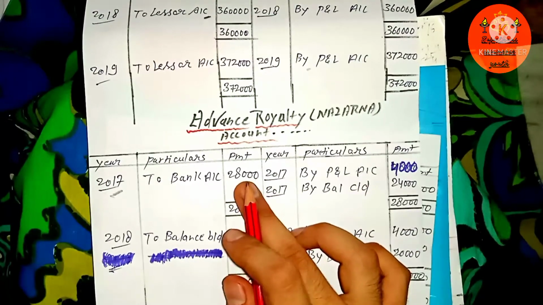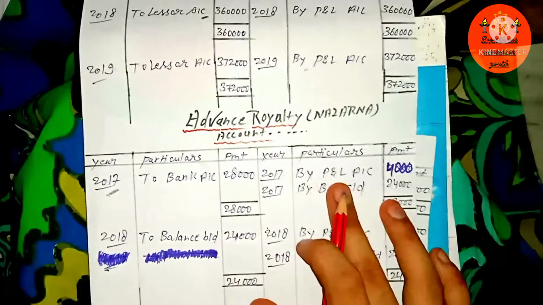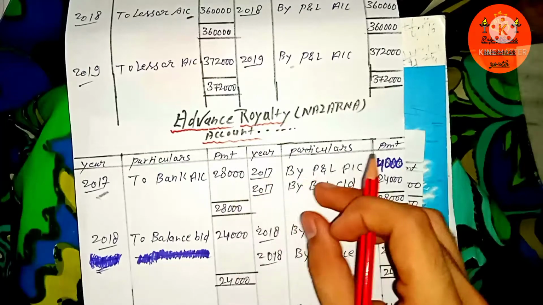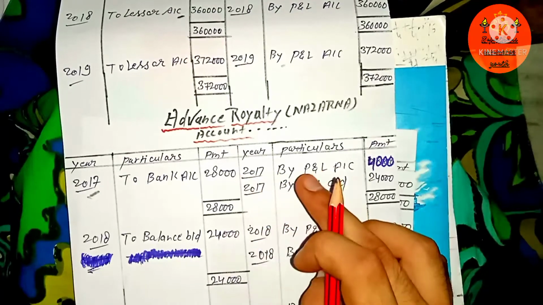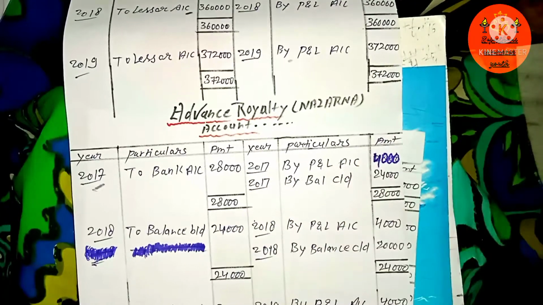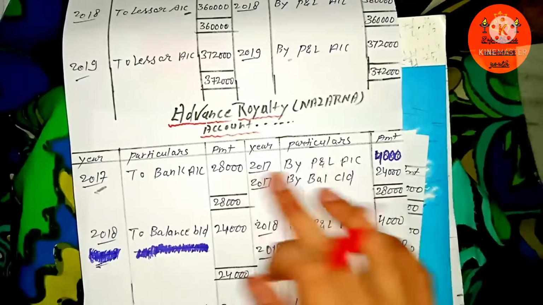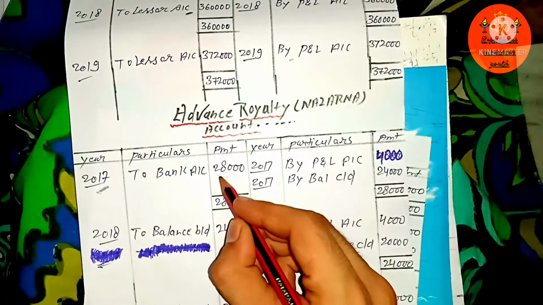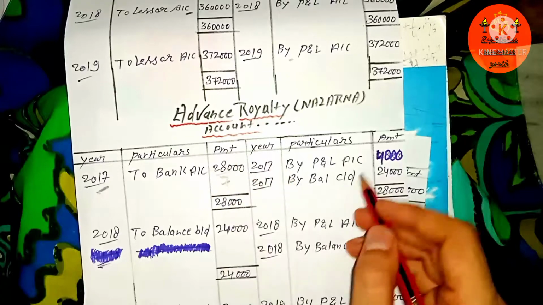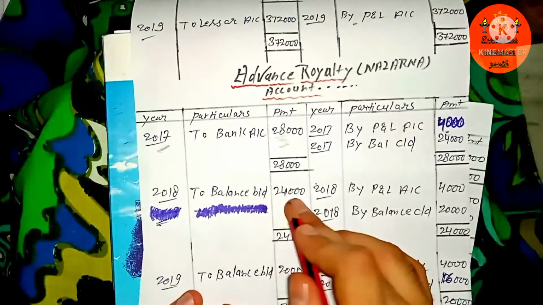but the publisher doesn't want to charge the whole amount as an expense to the P&L account. Some part of that amount he wants to charge in a particular year, like in the year 2017 he only wants to charge 4,000. It was mentioned in the question that the publisher wants to write off that amount in the upcoming first 7 years. So you simply have to divide that amount by 7. Here you can say 7 fours are 28. So in the first year 4,000 will be written off, charged to the P&L, and whatever amount is left will be shown here.